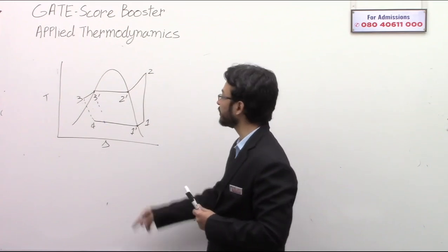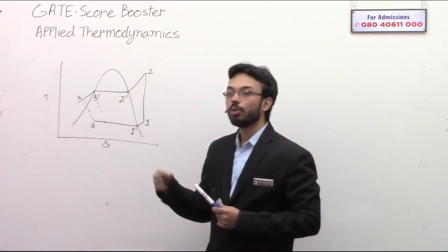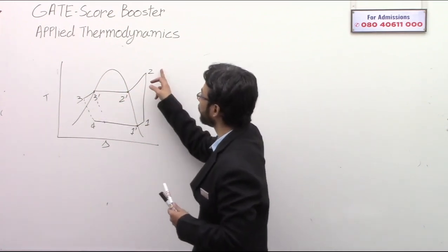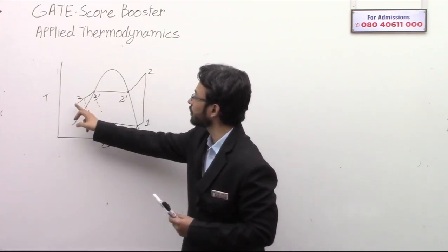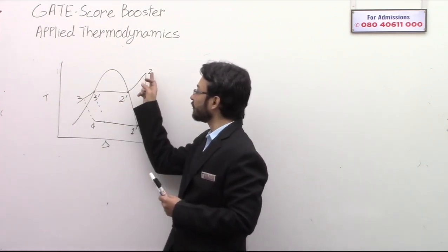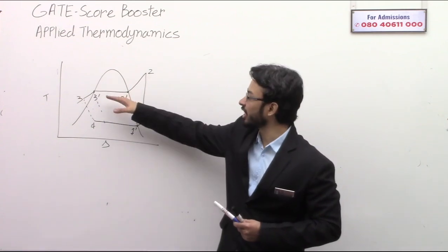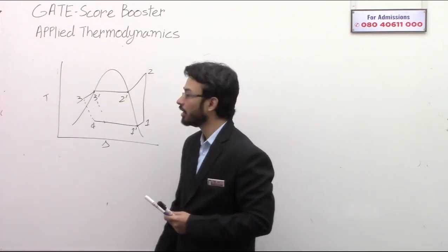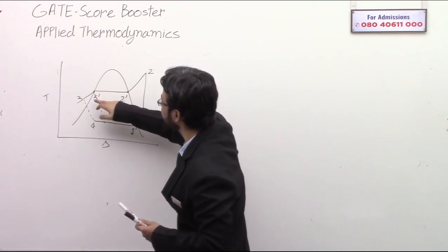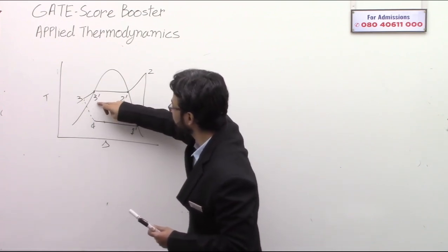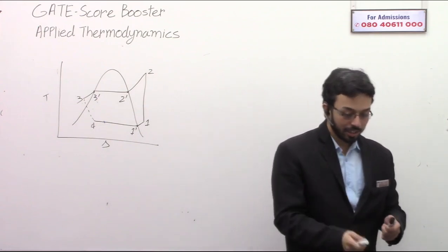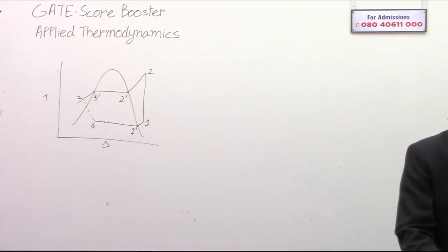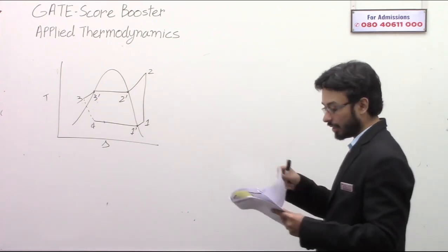Without subcooling, the heat rejected is 2 to 3 dash. With subcooling, the heat rejected is from 2 to 3. And you can clearly see that from 2 to 3, more heat is rejected to the higher temperature. So subcooling will also increase the heating effect. Okay. So subcooling increases the heating effect, it also increases the cooling effect. Okay, interesting point.